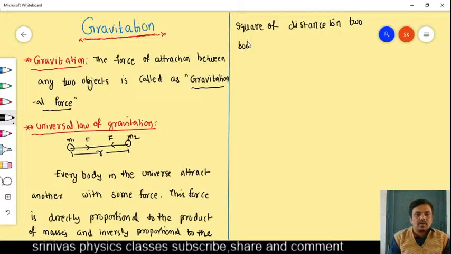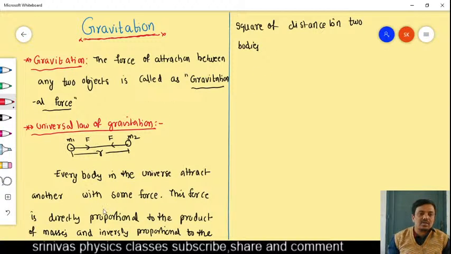Okay, right. This is our universal law of gravitation. It is given by the famous scientist Newton. This is called Newton's universal law of gravitation.